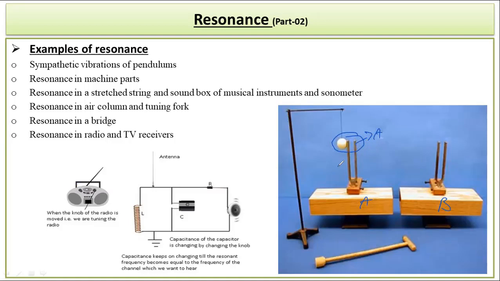And as this tuning fork A gets vibration, what happens? It causes a vibration inside this wooden box or the sound box, and the air which gets vibrated over there, it used to transmit in the forward direction because they got excited and they have the mechanical energy. And when this air is reaching inside the B component or the B sound box, then it starts making the air to vibrate over here also.